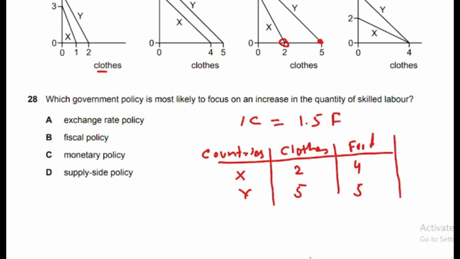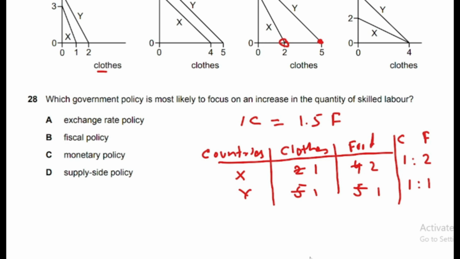If we find out ratios, then 1 cloth is equal to 2 units of food. And if we find out the ratio here, 1 cloth is equal to 1 food, right? 2 ones are 2, 2 twos are 4, 5 ones are 5, 5 ones are 5. So this shows opportunity cost. So clothing, and this is food.